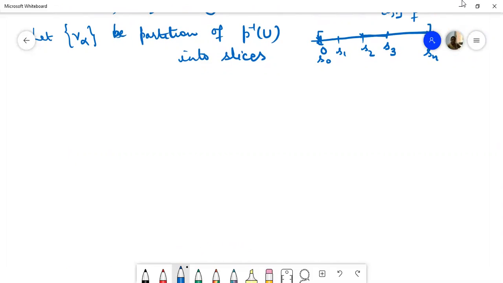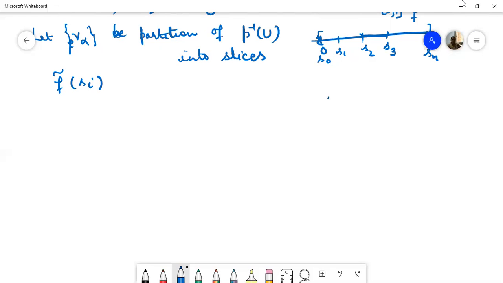Now since we know F curl of Si to Si plus 1 is contained in U, F curl of Si lies in one of these sets V alphas, because we have defined the lifting F curl of F on the interval 0 to Si, and on the interval 0 to Si F curl is a lifting.